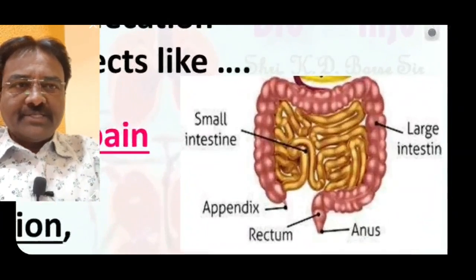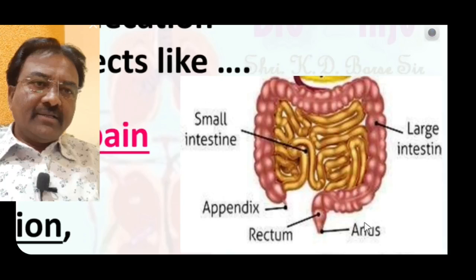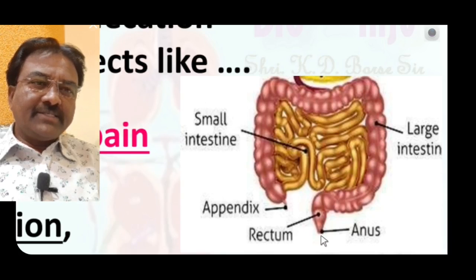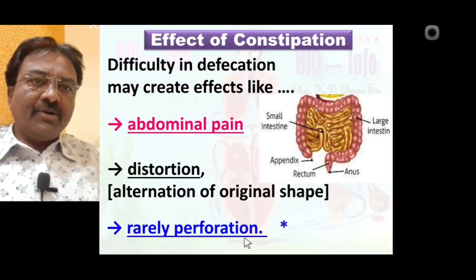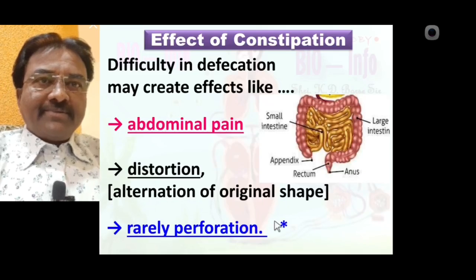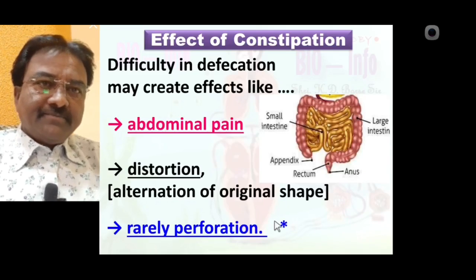Due to constipation, very hard stool is passed through the colon part to the rectum and removed from the anus. Very hard stool passing through the large intestinal part sometimes creates perforation, and this is one of the effects of constipation. Up to this we discussed in detail the different effects of constipation.